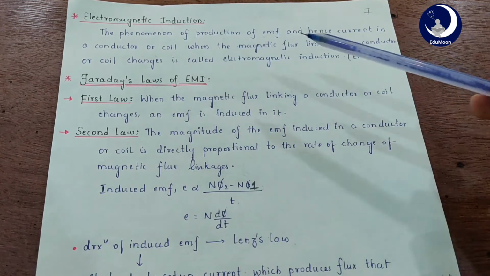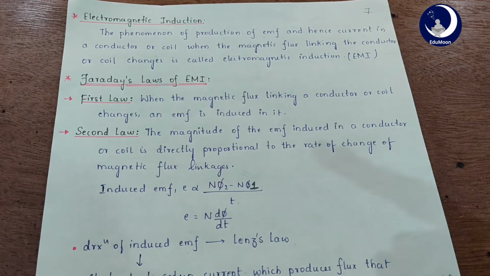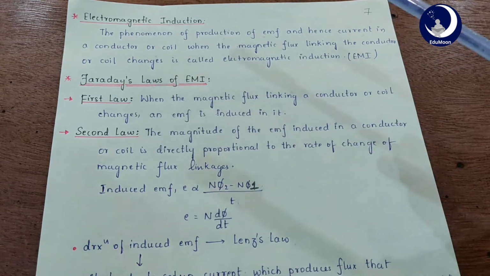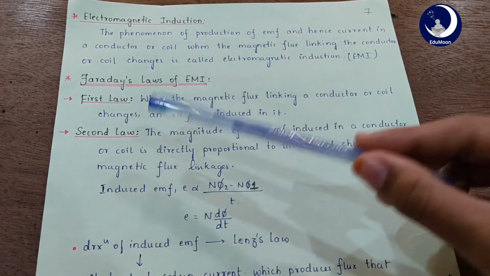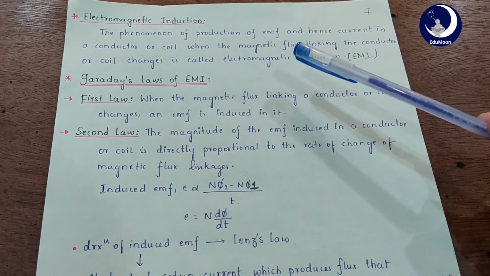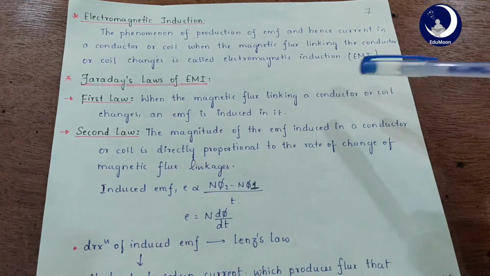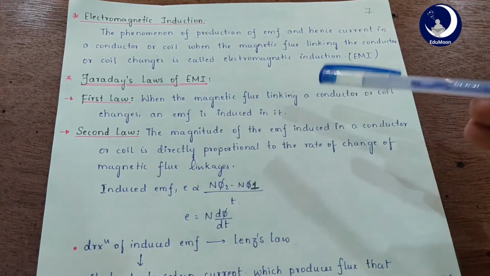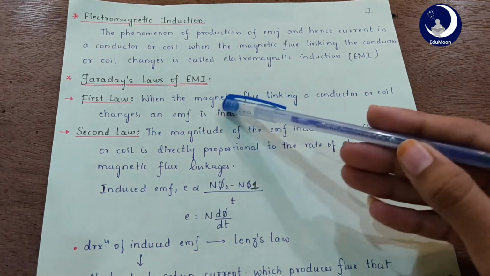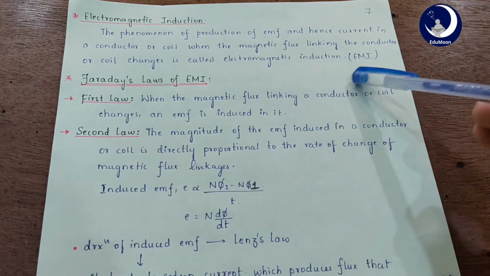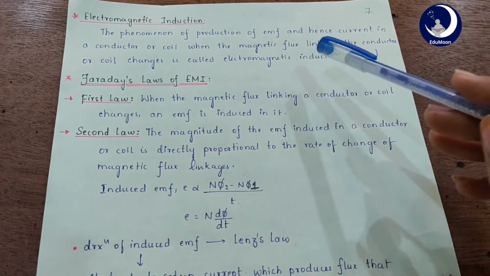Now we will see what Faraday's laws are. Faraday's laws of electromagnetic induction are of two types: there are two laws, the first law and the second law. The first law tells about the condition in which this EMF is induced, and the second law gives the magnitude of the induced EMF. First law: when the magnetic flux linking a conductor or coil changes, an EMF is induced in it. So it states the situation. This is the first law.